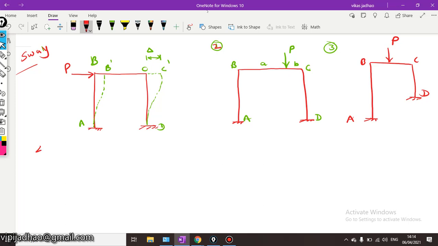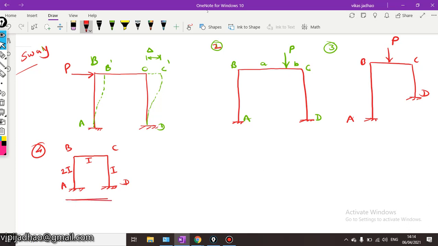Also you can see here in this fourth example, if we are having a frame like this, let us consider it is again ABCD. Let us consider the moment of inertia of the beam is I, the moment of inertia of column AB is 2I and CD is again I. This particular type of frame will also undergo sway because of non-uniform sections of the columns.